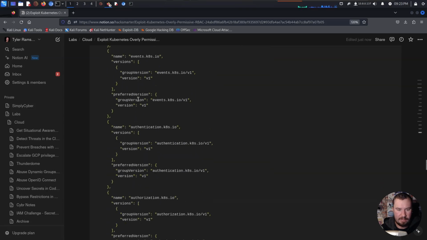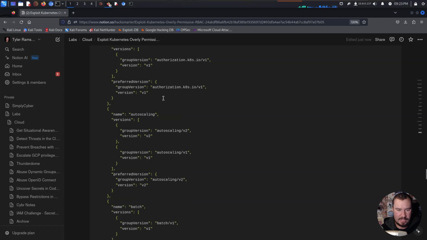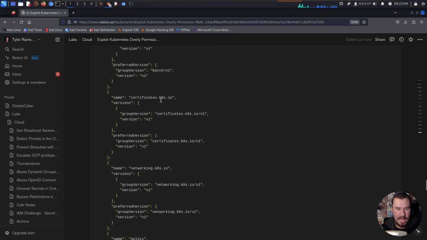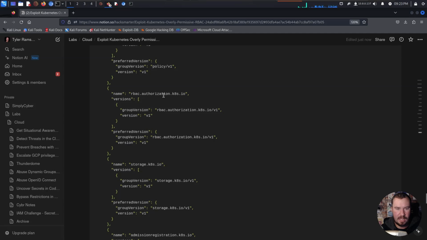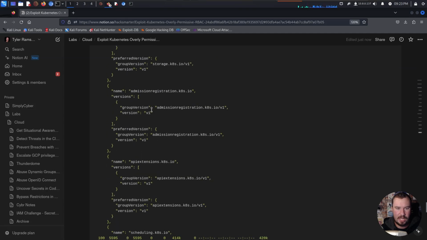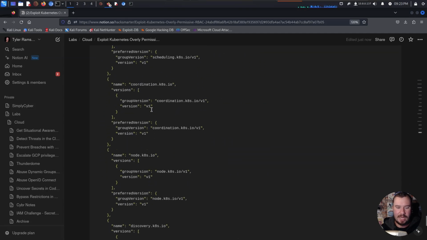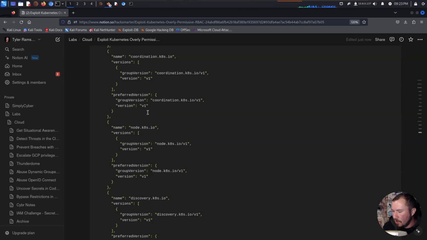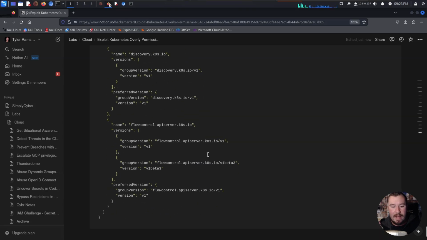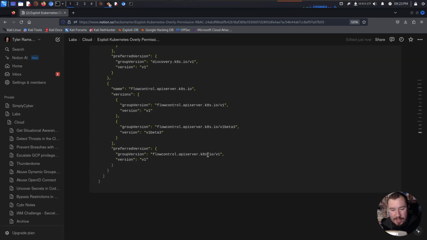We have apps, we have events, we have authentication, we have authorization, we have auto scaling, we have batch, we have certificates, networking, policy, RBAC authorization, storage, admission, a bunch of different things. Now, you can try to do all of this with curl. And I emphasize the word try, because when I was going through this lab, my first time blind, kind of stumbling my way through it, that's what I tried to do. I tried to do everything with curl, and I got kind of far, but I was like, okay, we're going to use kubectl, we're going to transfer it to the machine, and then it worked a lot better.